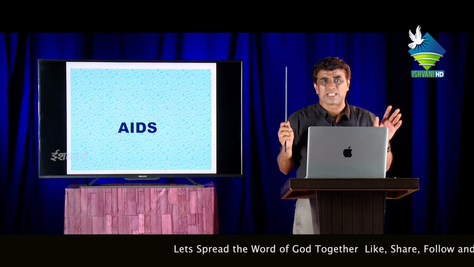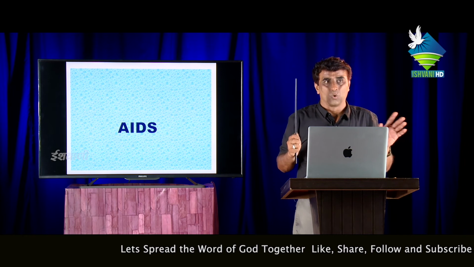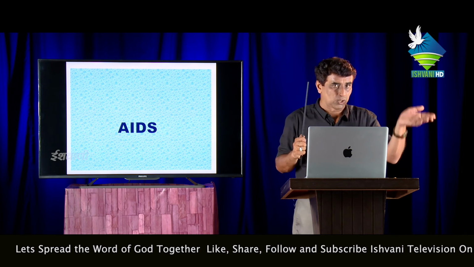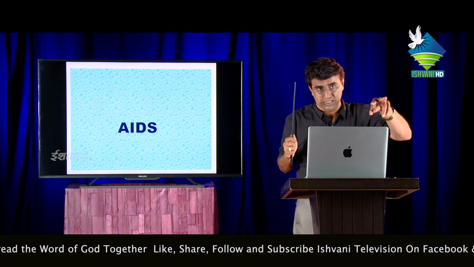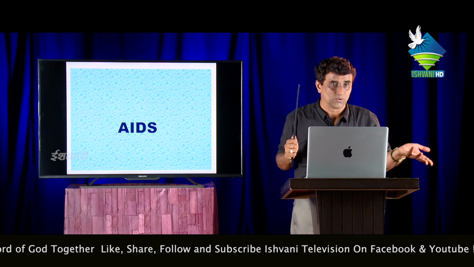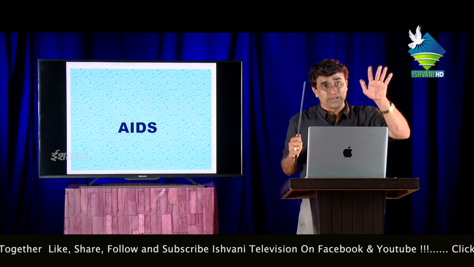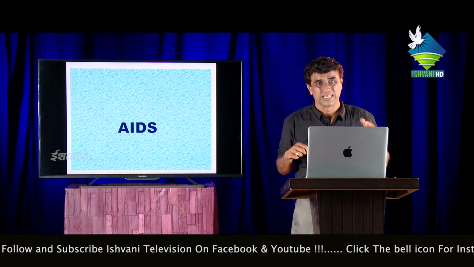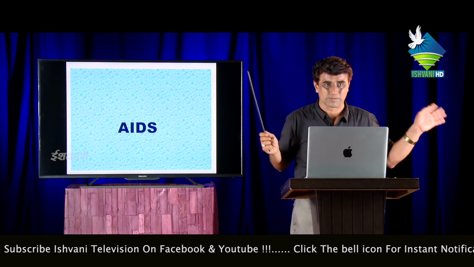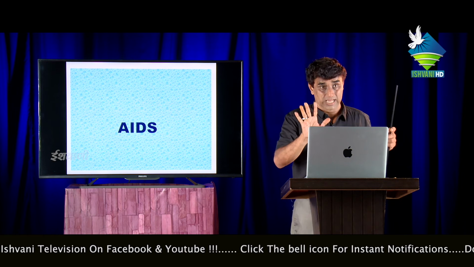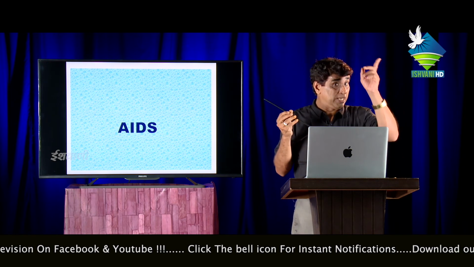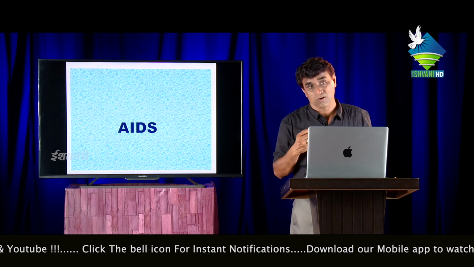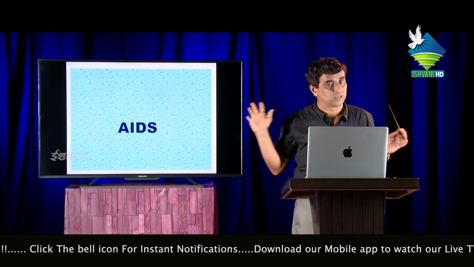AIDS is not totally caused by sexual contact, not totally caused by intercourse between two partners where one of them is infected by AIDS. It can be a possibility, but it does not mean that 90% of AIDS is caused due to this condition. No doubt, prostitution and unhygienic conditions are also responsible, but only on the condition that one of the two partners is already infected by AIDS and the blood is in contact, otherwise not.